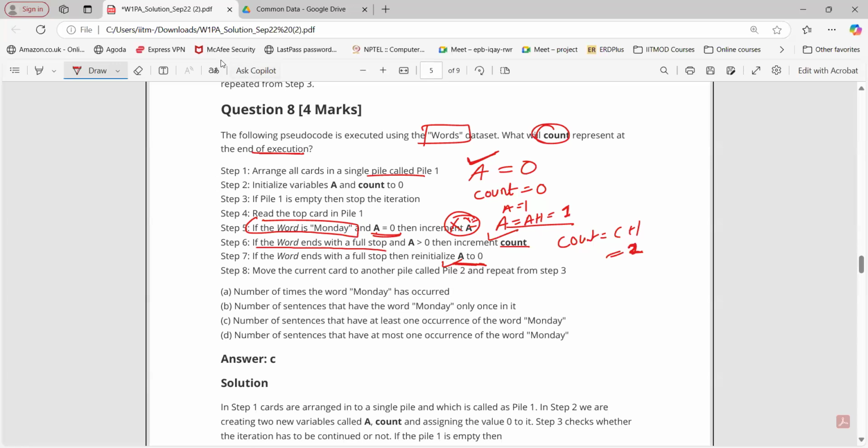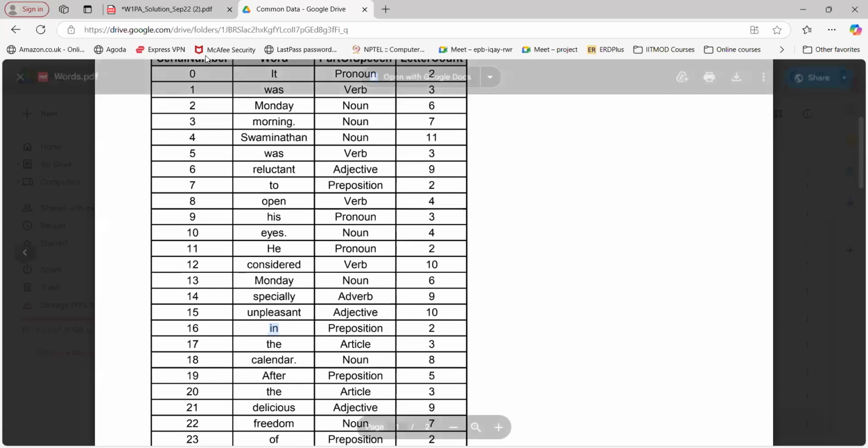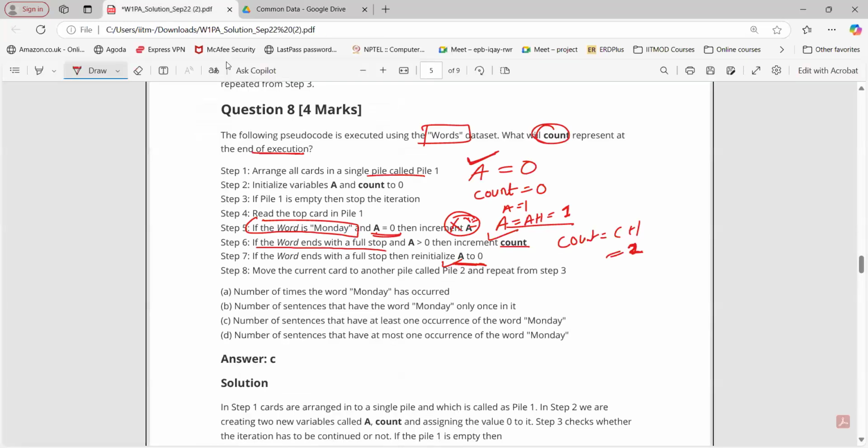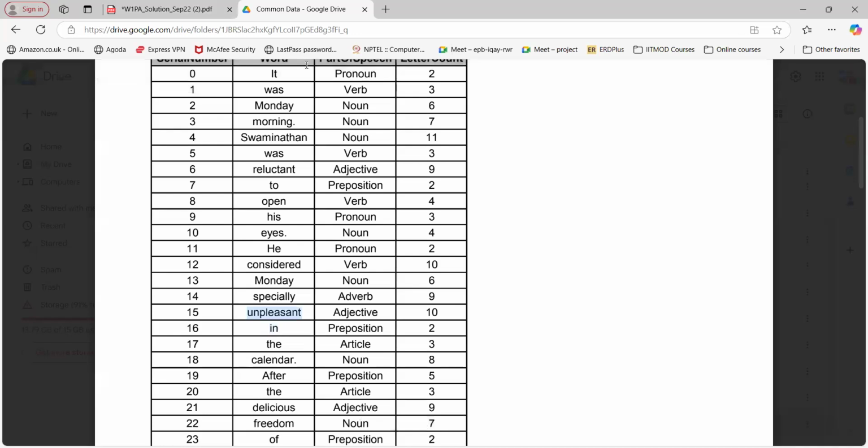Now this word Monday is in between the sentence. Okay, this is case one. So again, Monday is not getting considered here, and it is also not ending with a full stop. Now let's say, for example, instead of this unpleasant, I am considering Monday here at the last, Monday ending with a full stop. Okay, so at this particular point, A equals 1, C equals 2.